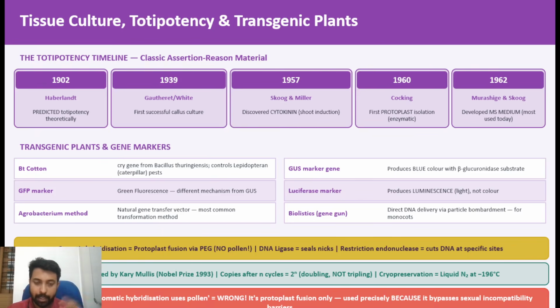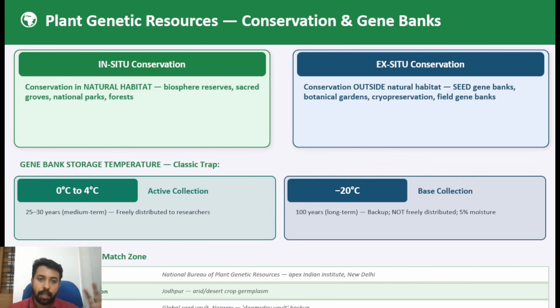These are the important areas regarding tissue culture and transgenic crops, right? Then the other important area that we mentioned was PGR. In PGR, what are the areas to be covered? First and foremost, crops and their origin. Second, the organizations involved in plant genetic resource conservation. In India, you have NBPGR, you have FRI, Forest Research Institute. You have many other organizations in India.